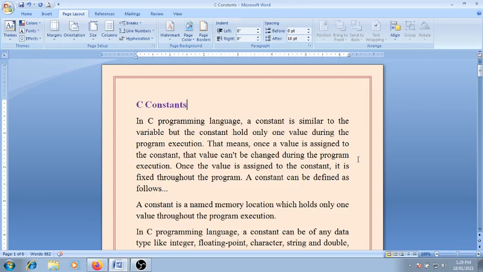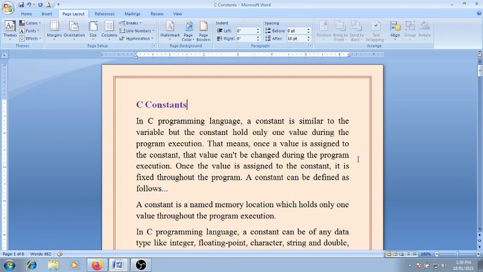Hello friend, today we are going to discuss the C constant. In the C programming language, a constant is similar to a variable. In the previous lecture, we discussed what a variable is and what the types of variables are. So friend, what is a variable? A variable means where you can store a value in the program.